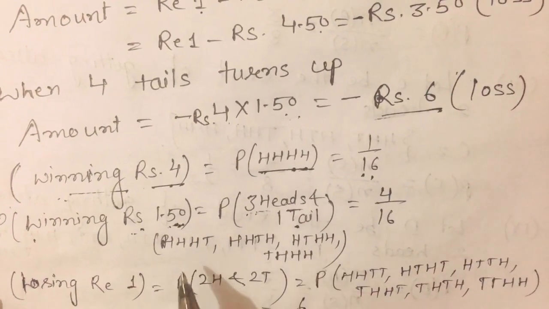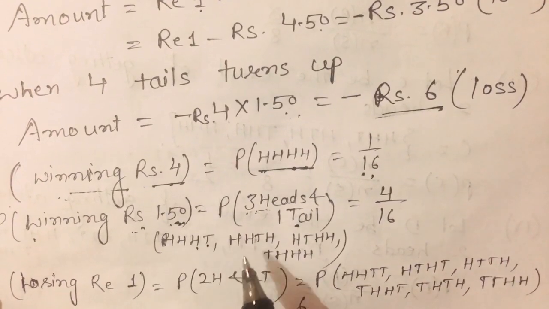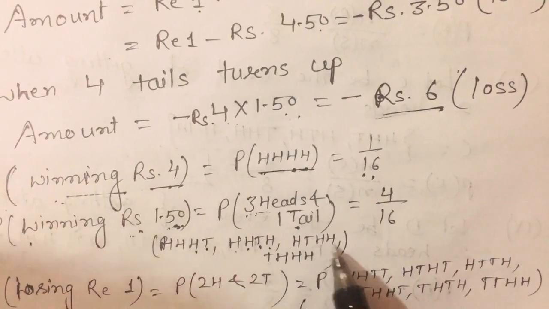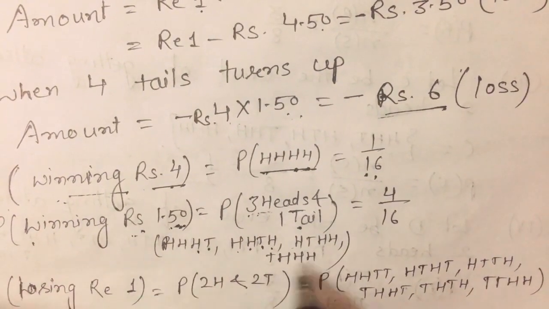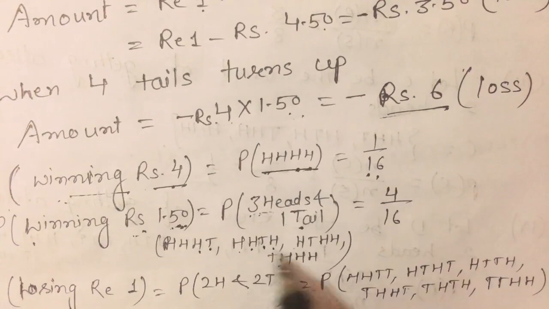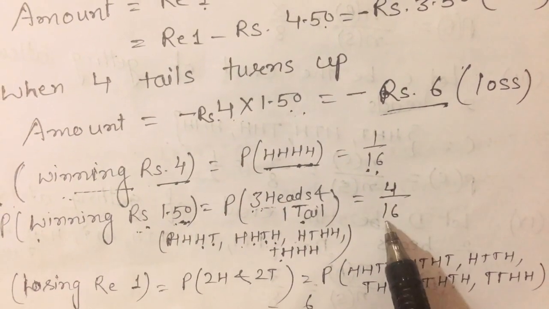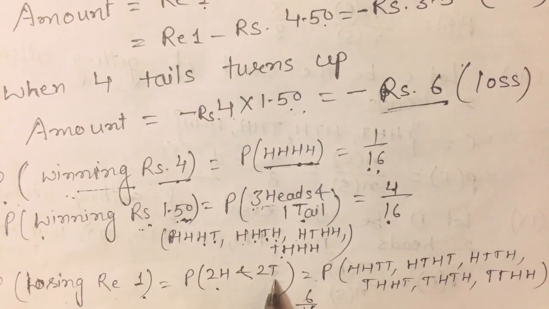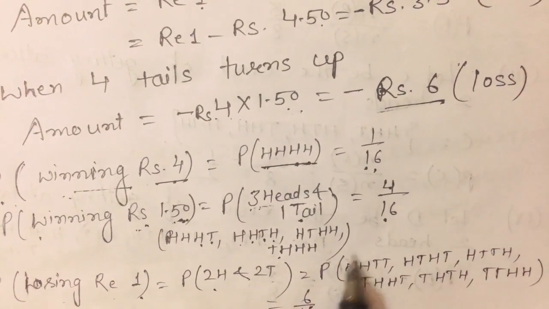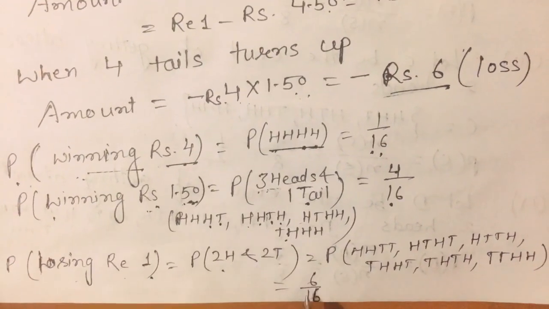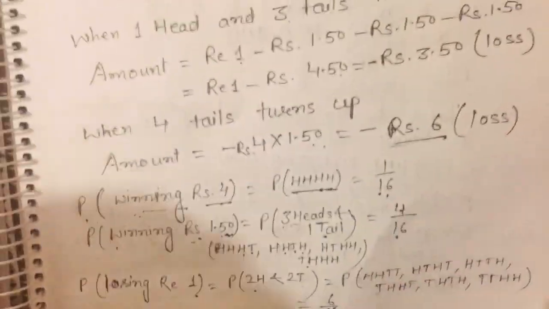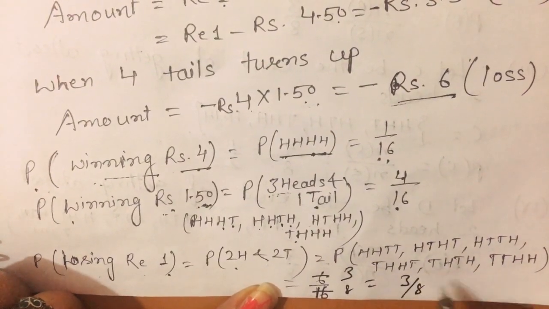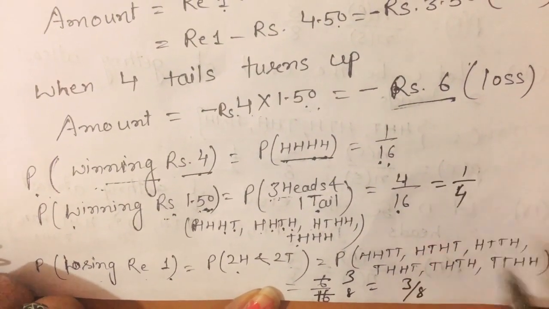In this, how many cases are there? 3 H and 1 T. It could be that the first 2 are H and the third is T, then H T H H, T H H H. So these are 4 cases when there are 3 heads and 1 tail. The number of favorable is 4 and the total is 16. Losing ₹1 means 2 heads and 2 tails, which are 6 cases. So the probability is 6 upon 16. You can cancel this, 2 3s are 6, 2 8s are 16, so 3/8. And in the previous, 4/16 is 1/4.